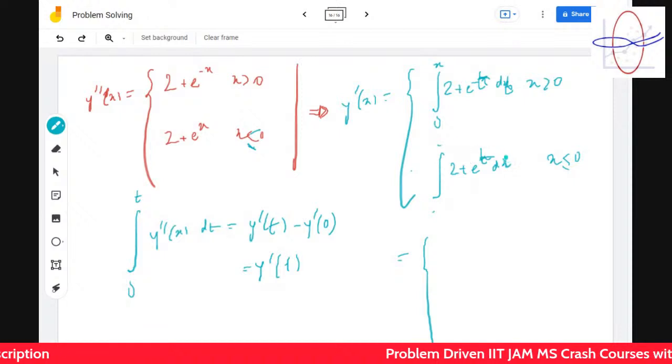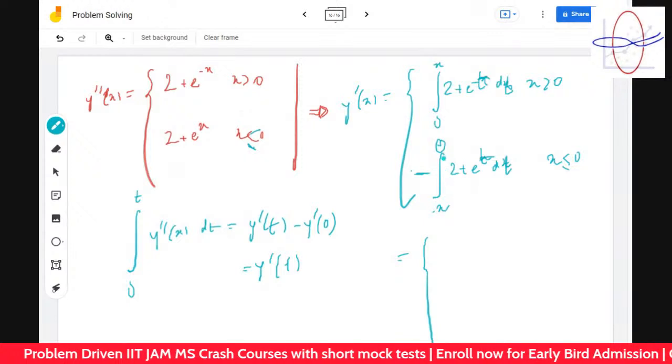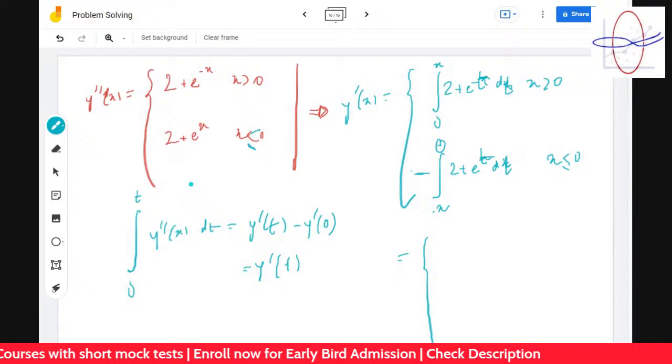So the better way is x to 0. That doesn't mean f of b minus f of a when b is greater than a.